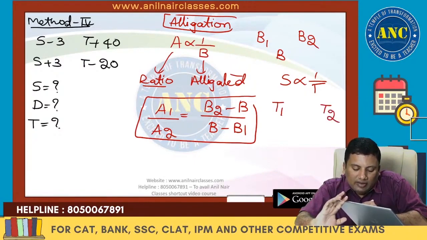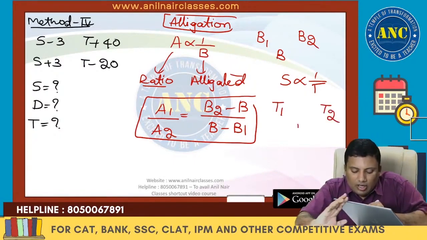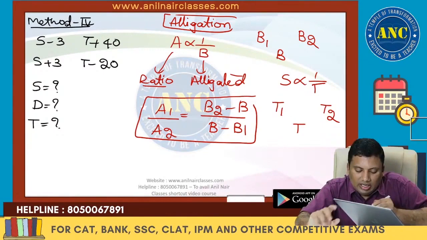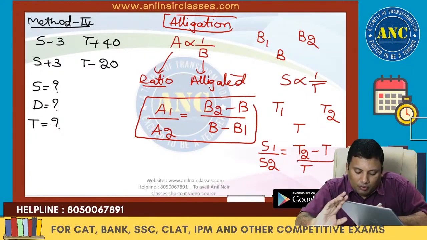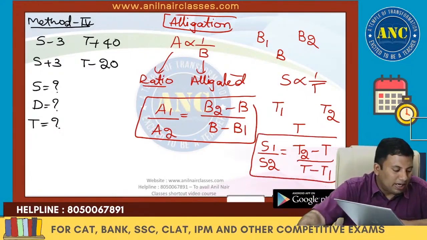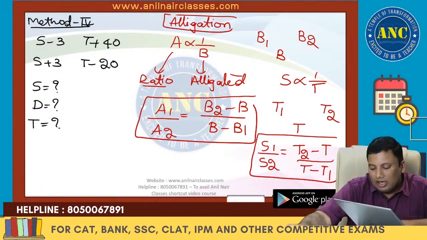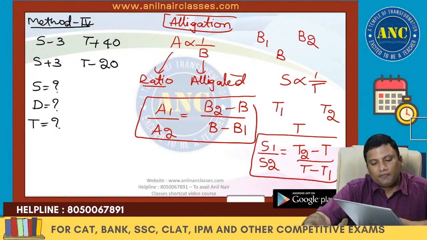Lowest it is T1, highest it is T2, average it is T. So S1 by S2 is nothing but (T2 minus T) by (T minus T1). Please write down. Speed ratio is nothing but the inverse of the time period ratio, alligation.